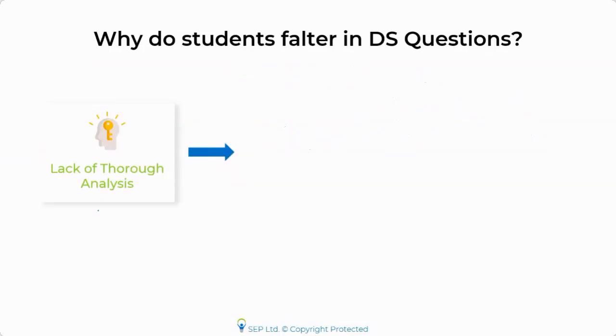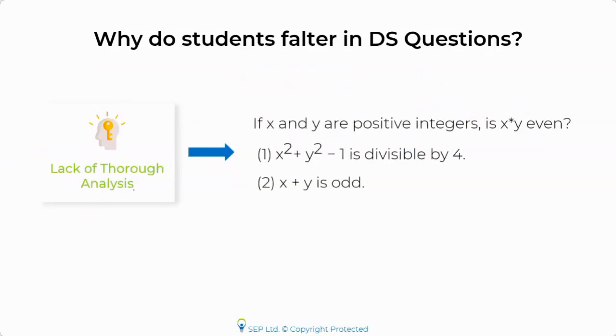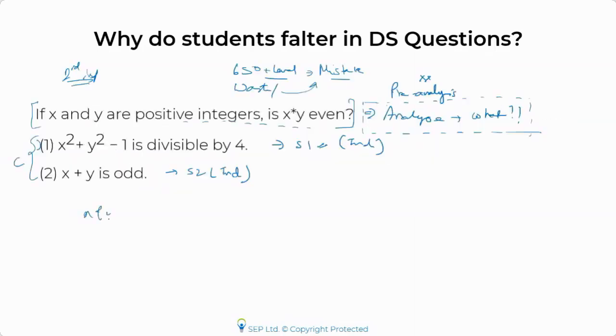As I think Sachin mentioned, X and Y greater than 0. So you should write that down, saying that X and Y, they are greater than 0. But what you need to find out, the question is: is X into Y even? So this is a yes, no question. So you could get even, you could get odd also, okay?